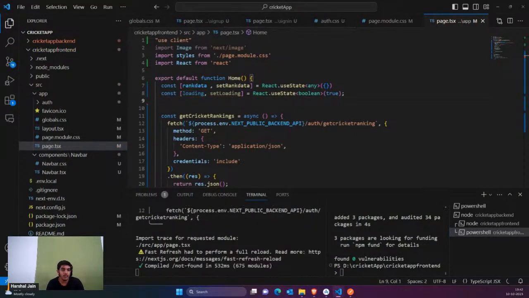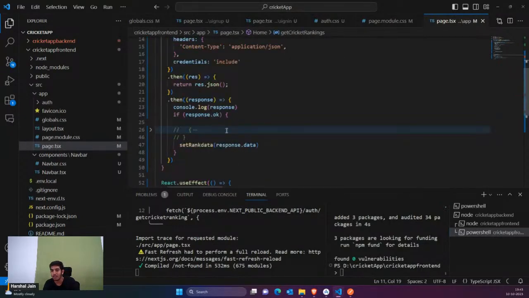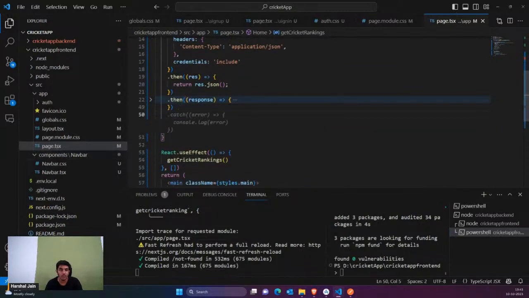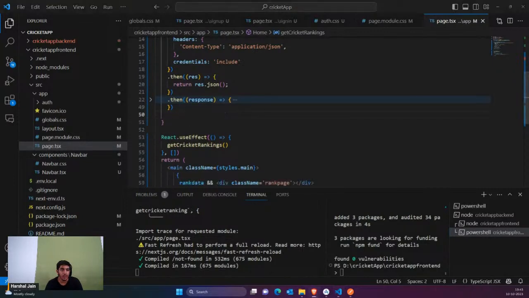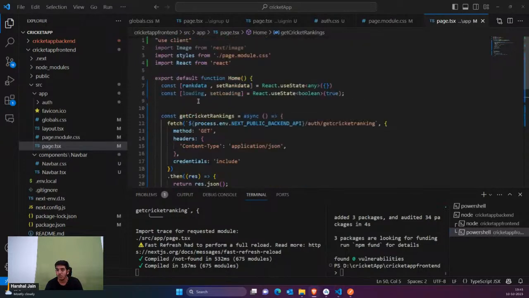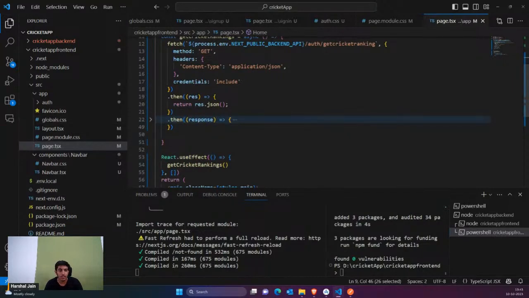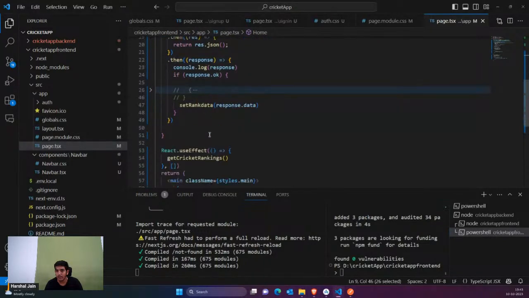Okay, so after everything, after this, you can see this is then. Similarly we are going to have the catch. So if catch is here, then you can show the error. You can create a hook for showing errors, so I'm just going to show errors inside this hook. When data is received, if an error is here, I'm just going to show the error.